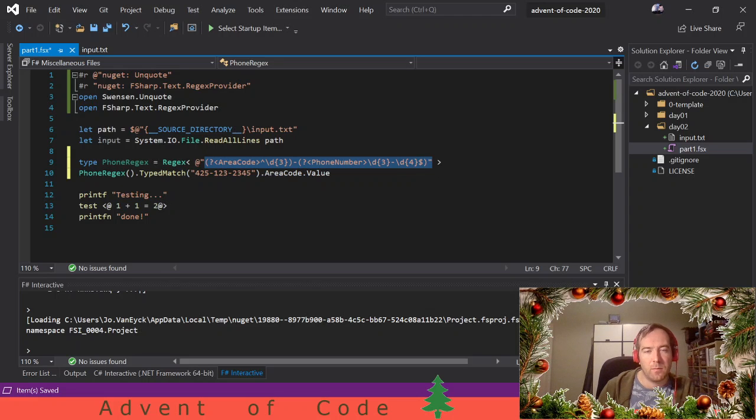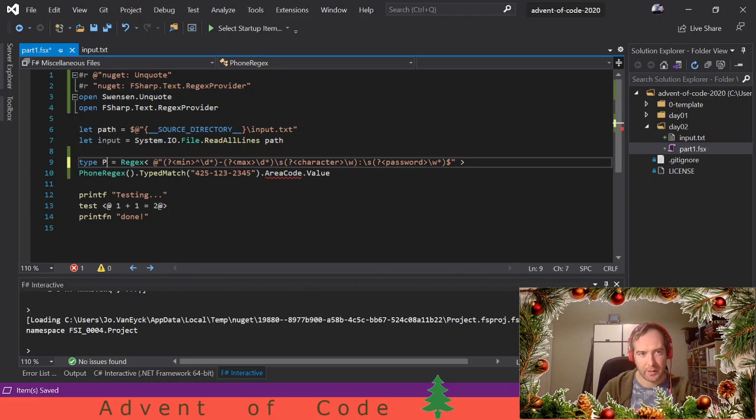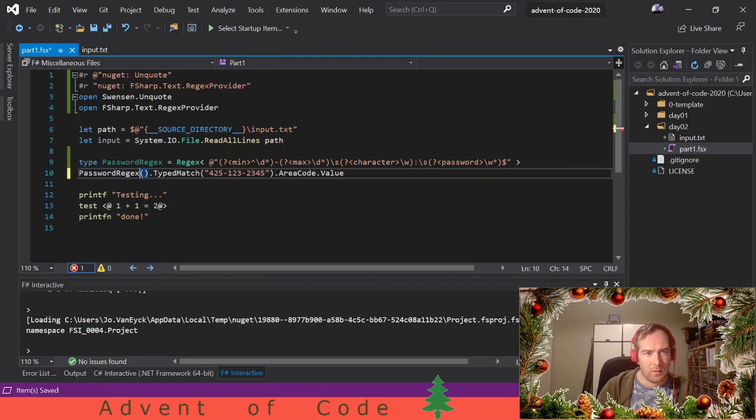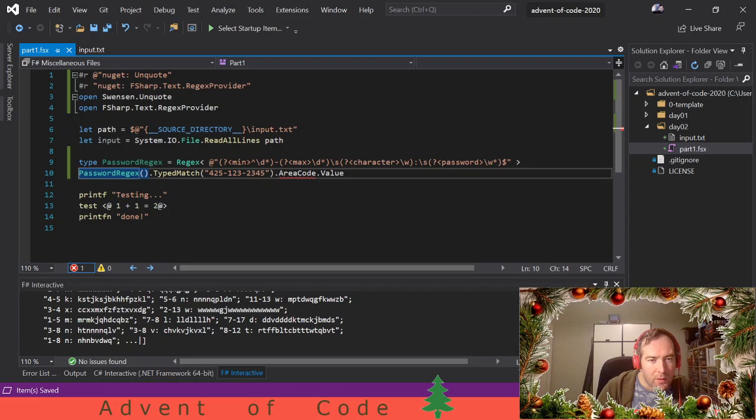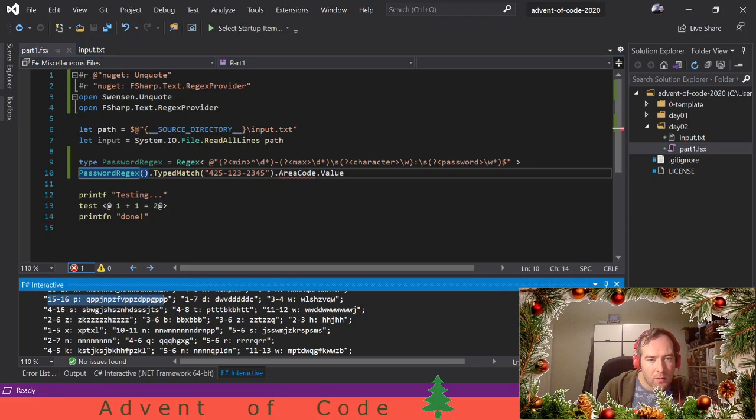So bam, there we go. Let's call this password regex. Why not? It's a password and your policy, but remember that. Okay, let's just, for the fun of it, take one of the examples with a multi-digit password policy. There we go.